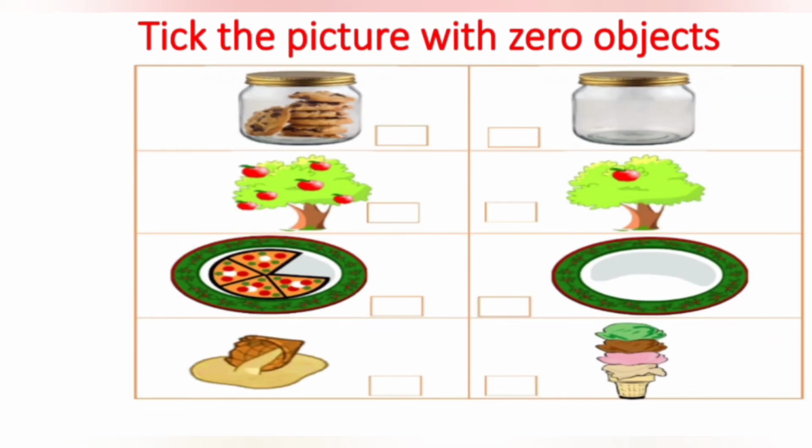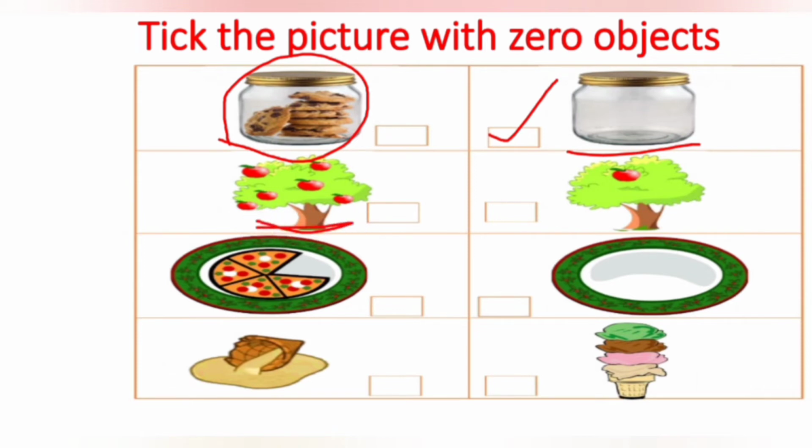Tick the pictures with 0 objects. Observe, kids. This is very important. In the first jar, that means the left jar, there are biscuits or cookies, right? So that's not the 0 object. And in the right one, there are no cookies or biscuits. That means 0 object.